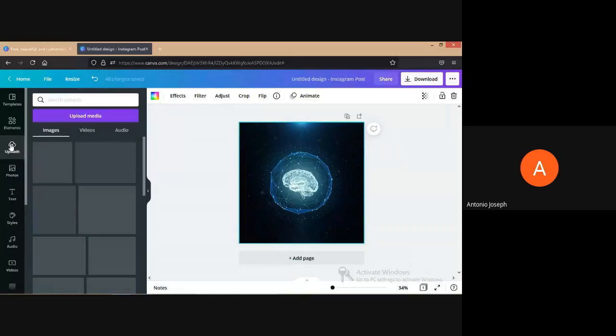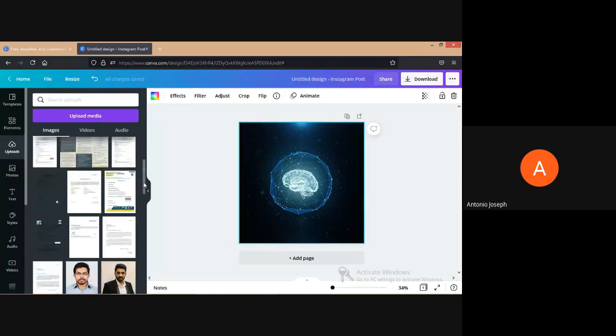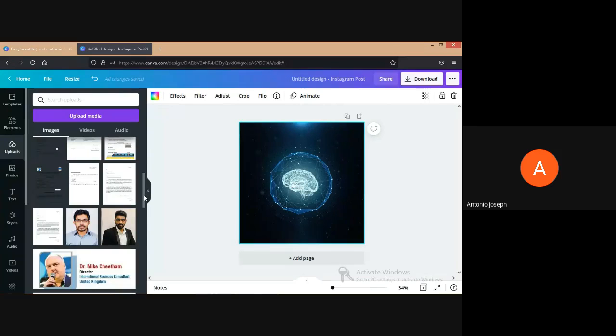Then we can upload custom images also. If you want, we can upload the images also. So these are some of the images that we have uploaded for creating posters.